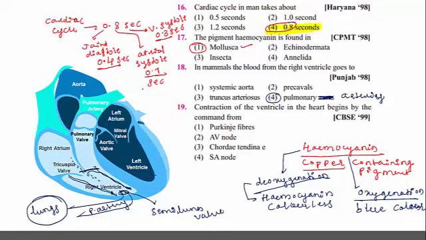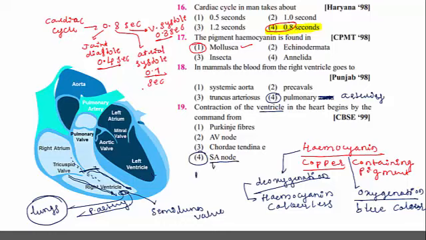They are responsible for opening of the tricuspid and bicuspid valve only in the downward direction, not in the opposite direction, or the outflow of the blood from right ventricle into atrium is never supported, and these structures are nothing but chordae tendineae. Contraction of the ventricle in the heart begins with the command given by SA node.